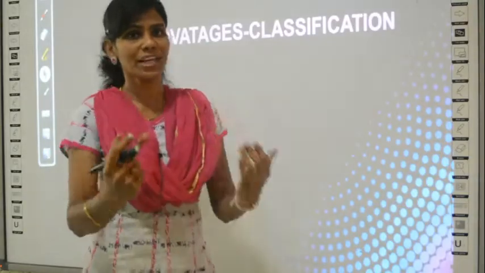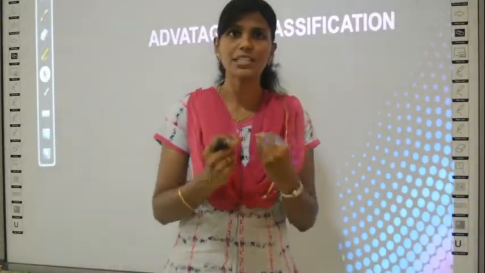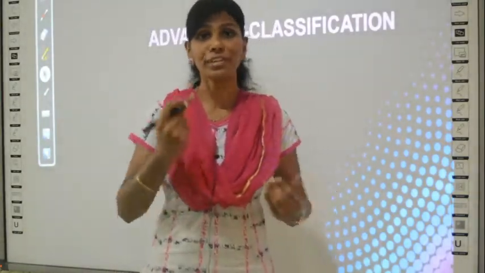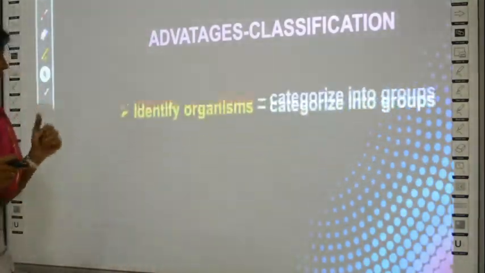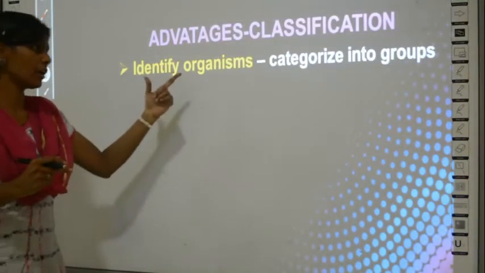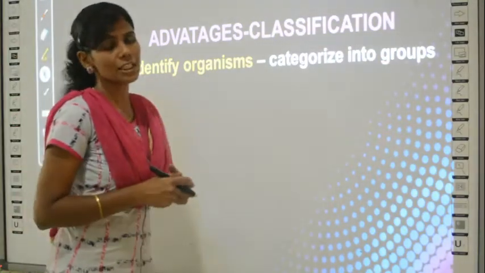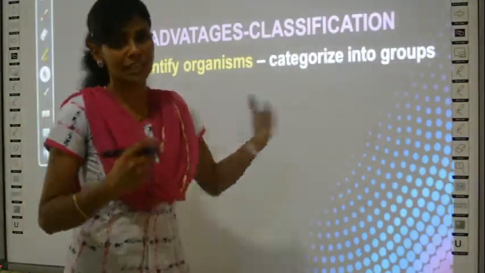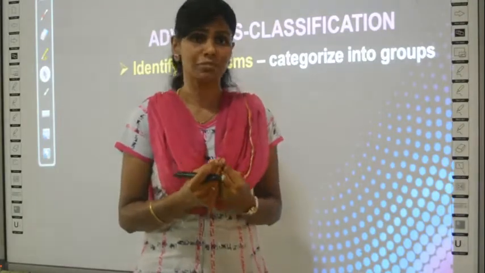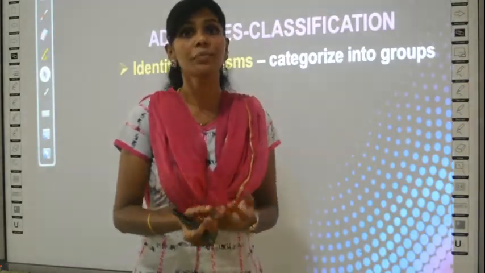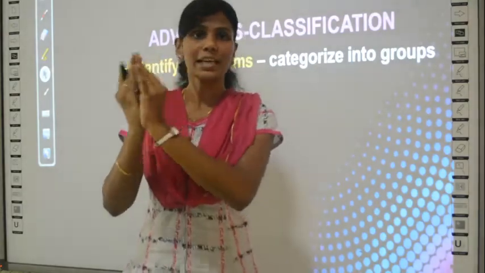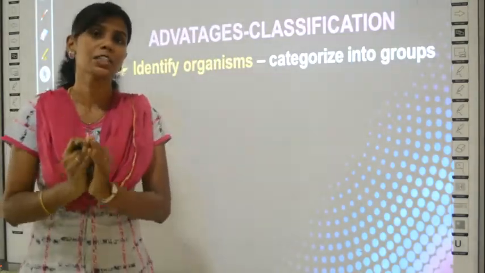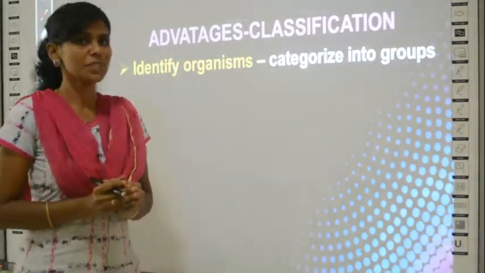Then we learn about 5 advantages of classification. What do you get by classification? If you are classifying, what are all the benefits a common man or a scientist can have about plants? So the first benefit is you can identify organisms and categorize them into groups. Categorize into groups, again, it's the definition for classification, right? You can put organisms into groups based on special characters. Say, for example, flowering plants are all put into one group, I told you, right?